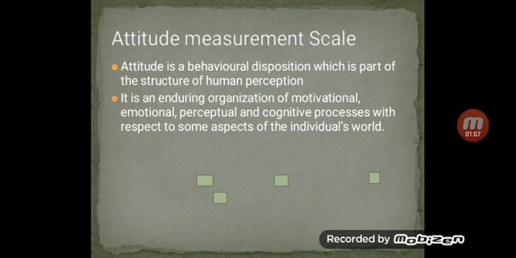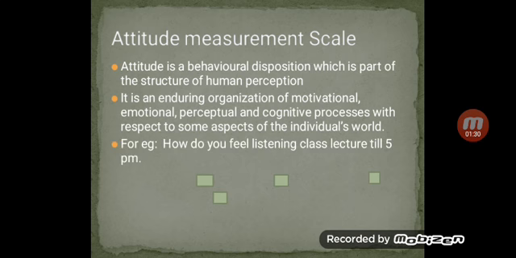It is an enduring organization of motivational, emotional, perceptual and cognitive processes with respect to some aspect of the individual's world. Individual behavior will be taken into consideration. The individual emotions, individual motivation, individual perception and cognitive process will be checked with the attitude measurement scale. Let us go with the example.